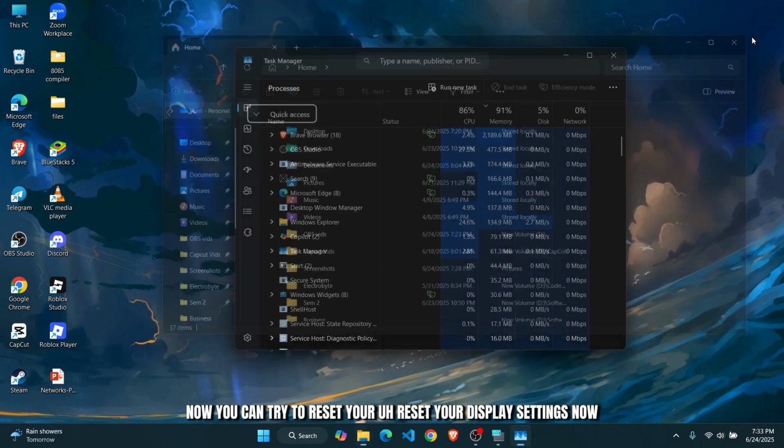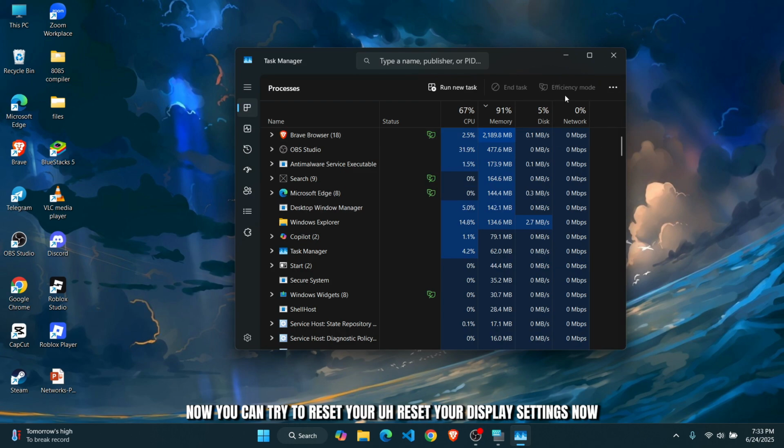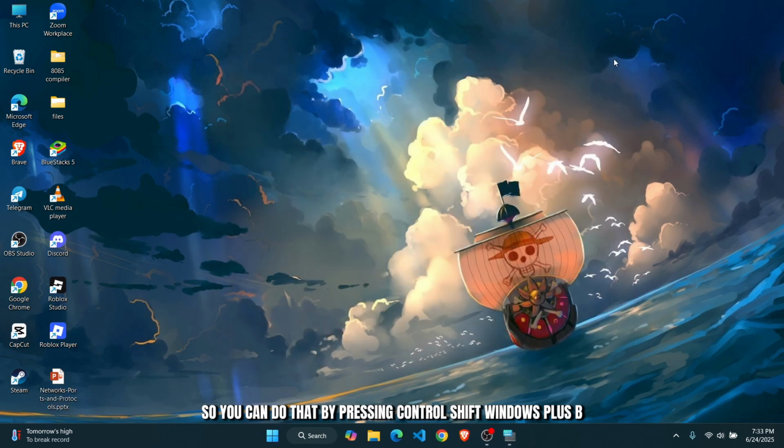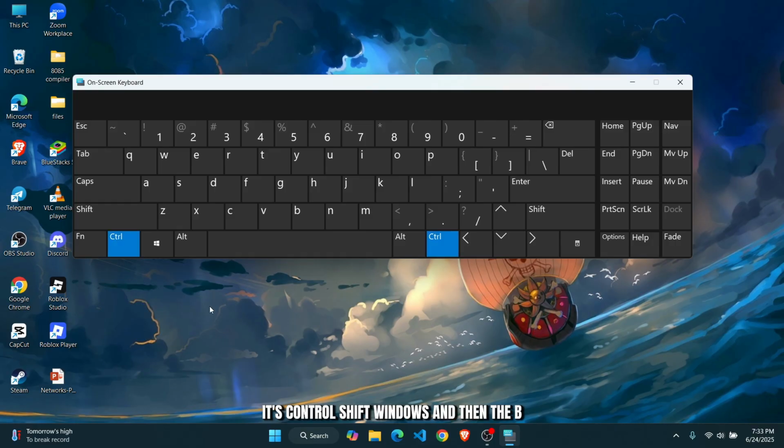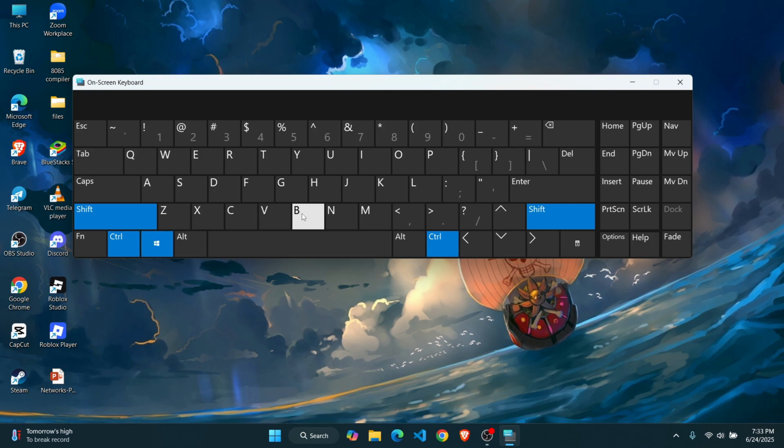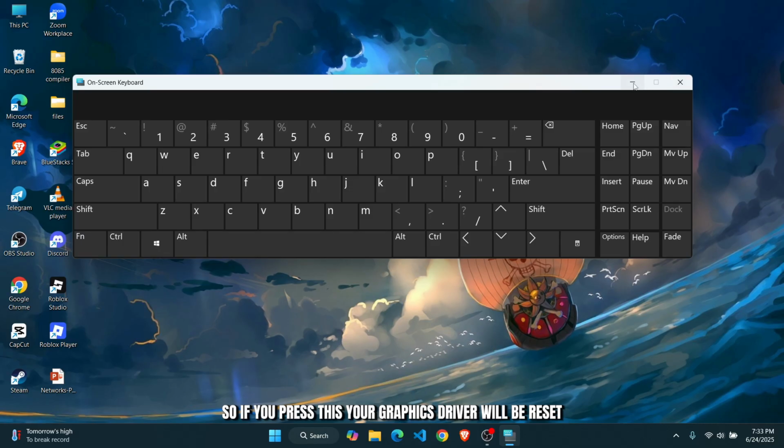Now you can try to reset your display settings. You can do that by pressing Control Shift Windows plus B. So let me show you guys again on the on-screen keyboard. It's Control Shift Windows and then the B. So if you press this, your graphics driver will be reset, and sometimes if that is the cause of the problem, it should bring back your screen.